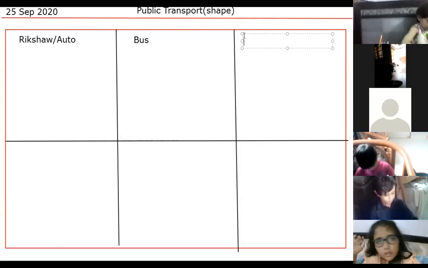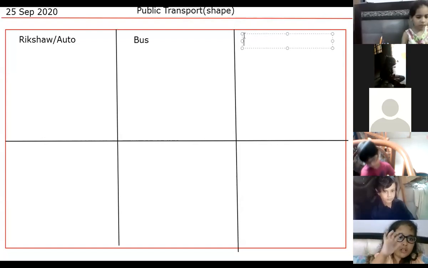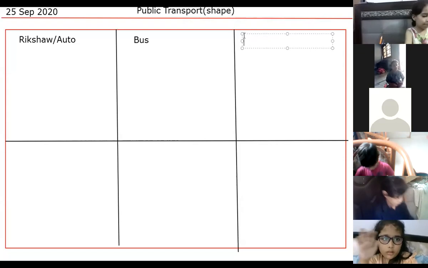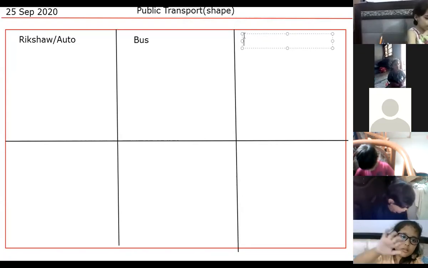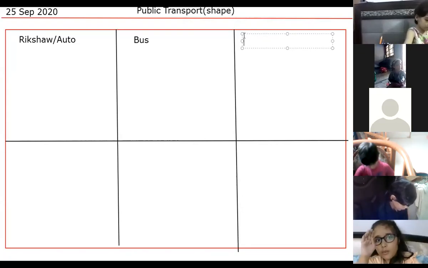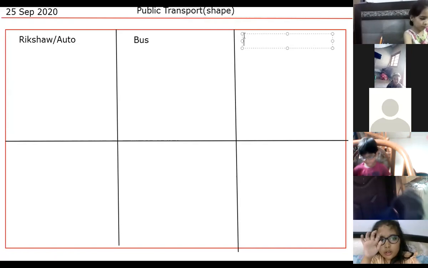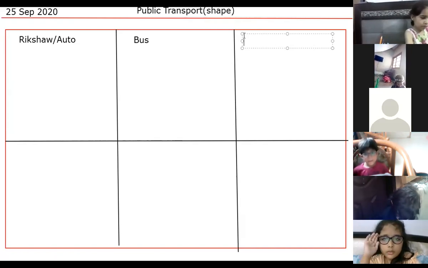Give me the third example. Bicycle? Bike? Would you like to sit on someone else's bike that you don't know? A girl cannot sit on someone else's bike if she doesn't know them, right? So think of something that is more common.